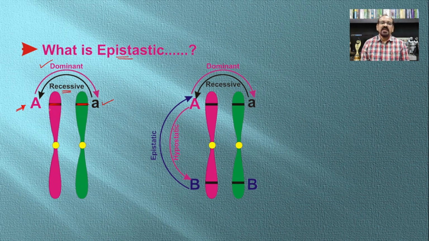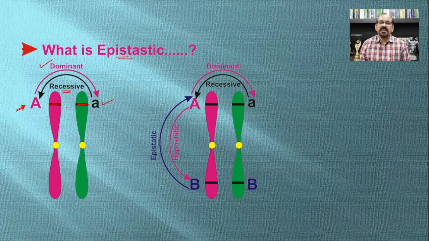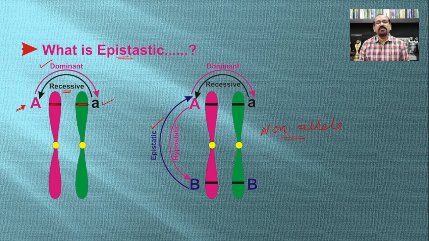But when a similar phenomenon is carried out in relation to alleles which are present at different locations, in other words the non-alleles, meaning whenever there is a masking effect among non-alleles, then the gene which masks the activity of another gene, located at another location on the same or another chromosome, is known as the epistatic gene, and the gene which is masked by the epistatic gene is known as the hypostatic gene.